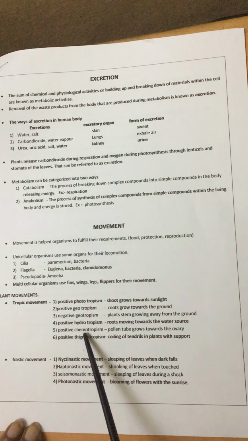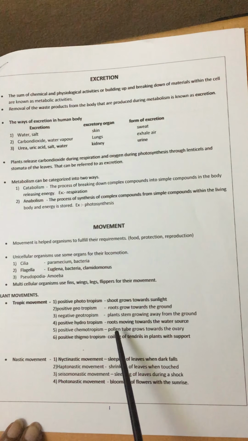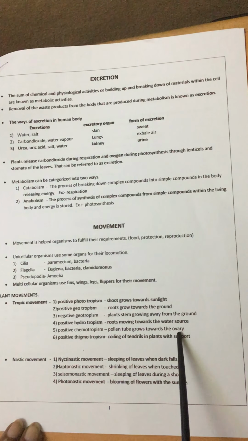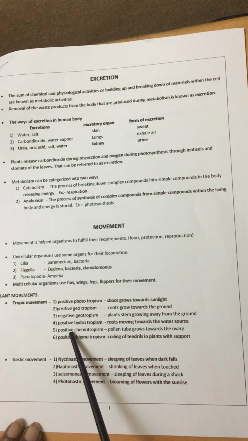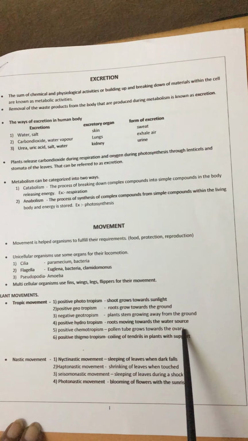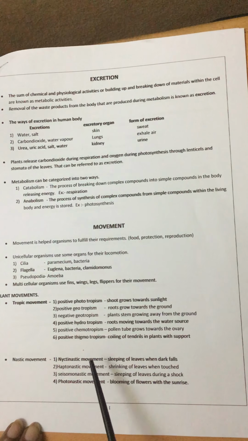Then positive chemotropism: the pollen tube in the flower grows through the style towards the ovary. That means some chemical is secreted in the ovary, and due to that attraction the pollen tube grows.